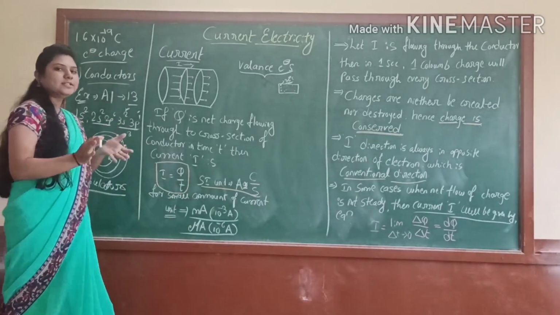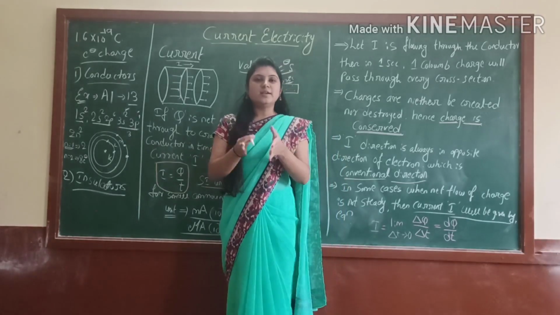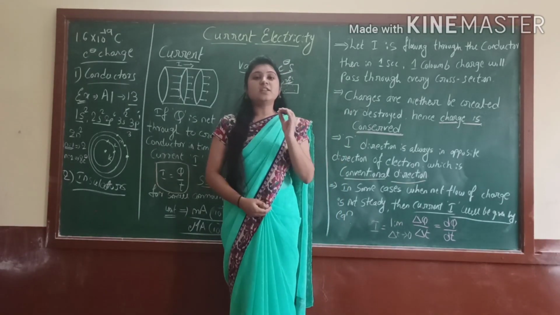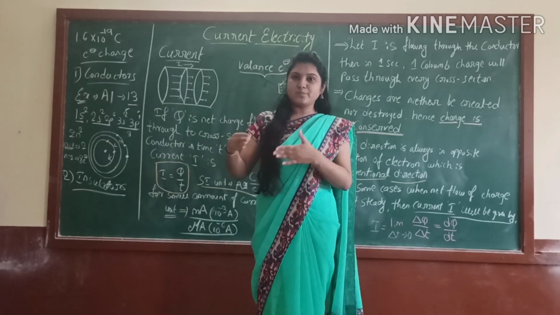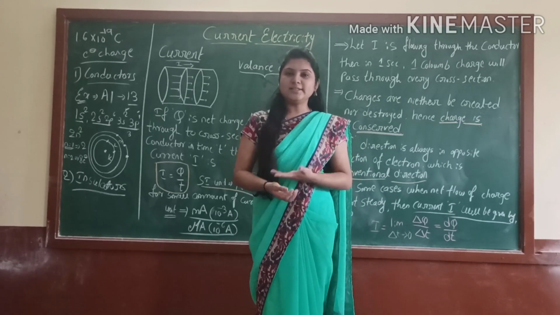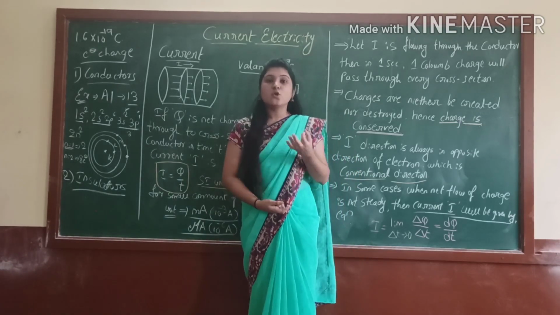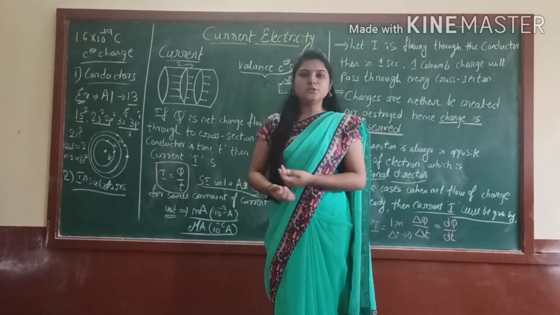Insulators. Insulators are directly opposite to conductors. Conductors allow the electric current easily, whereas these are the materials which do not allow the electric current to pass through them. Those we call insulators, right? You can take glass, wood, or plastic as examples of insulators.